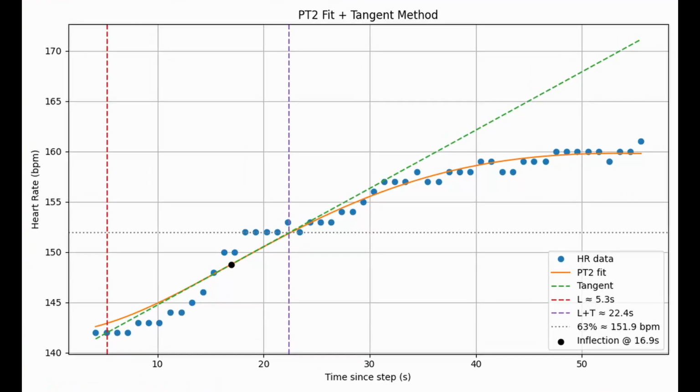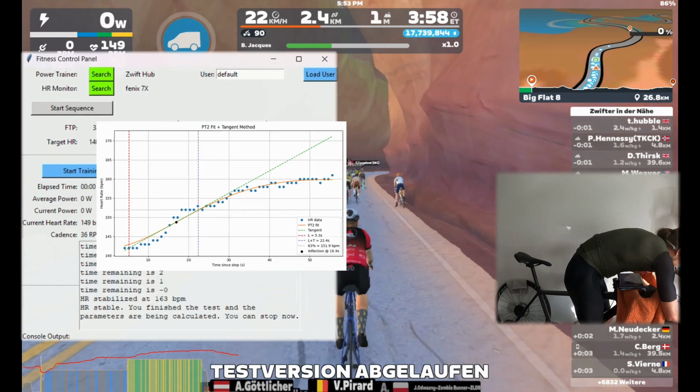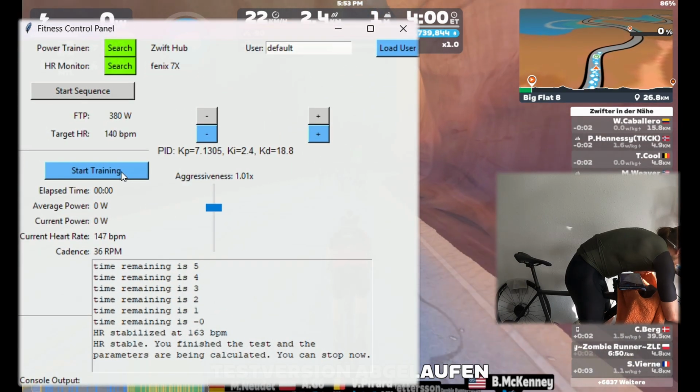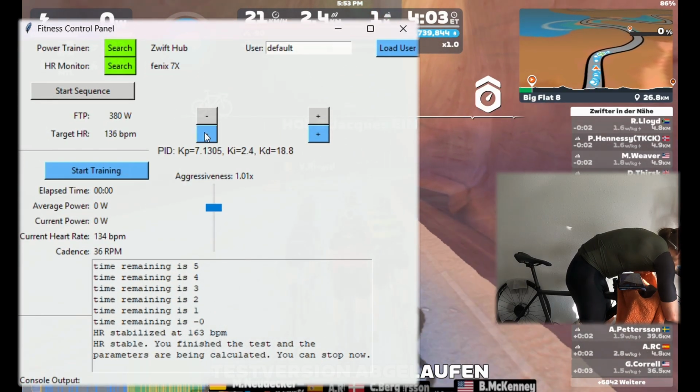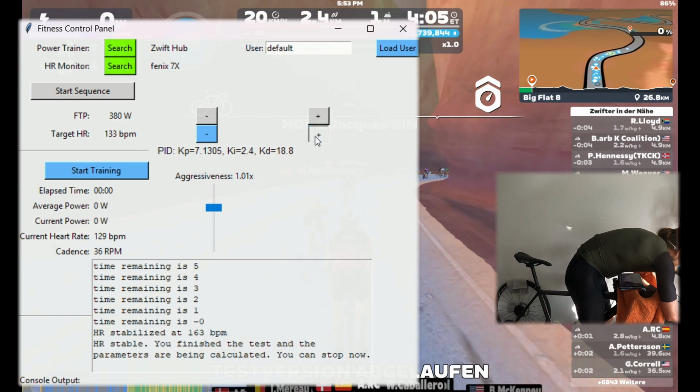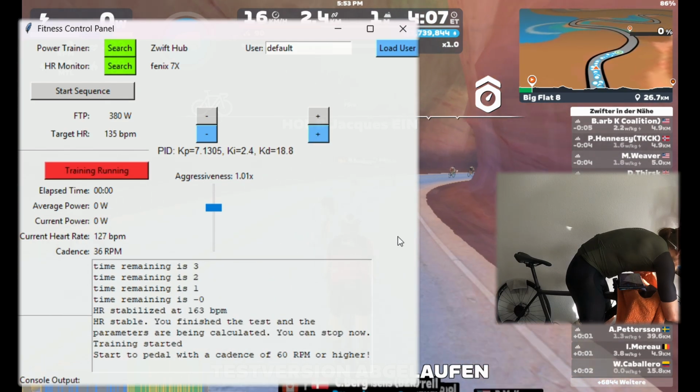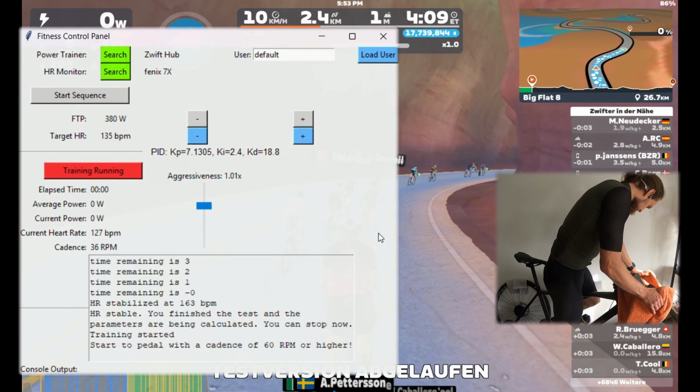The parameters of the controller are calculated based on the Chien, Hrones and Reswick model. Those parameters are not perfect, but they give a good starting point. The test only needs to be done once, and the parameters are saved for the user. After that, you can set a target heart rate. ERG mode on the power trainer is activated automatically when the cadence exceeds 60 RPM.